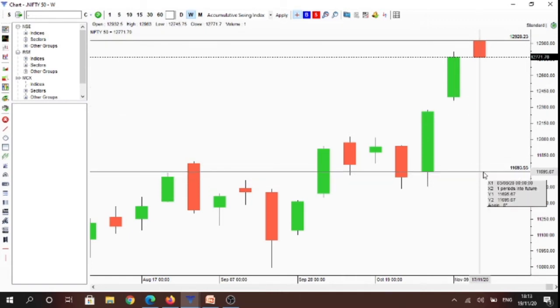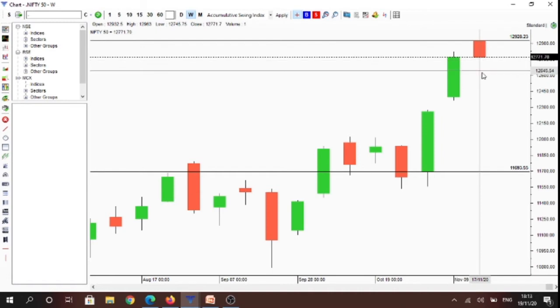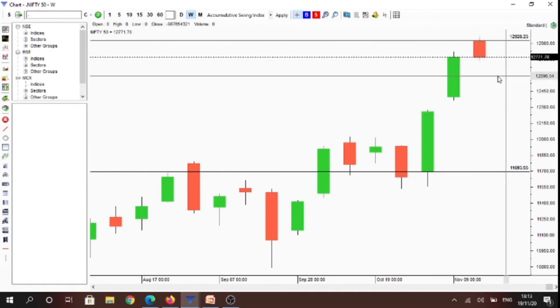Monthly time frame based participants are positioned as buyers and weekly time frame participants are positioned as sellers. So there is no time frame continuity as monthly and weekly time frames are currently in conflict.